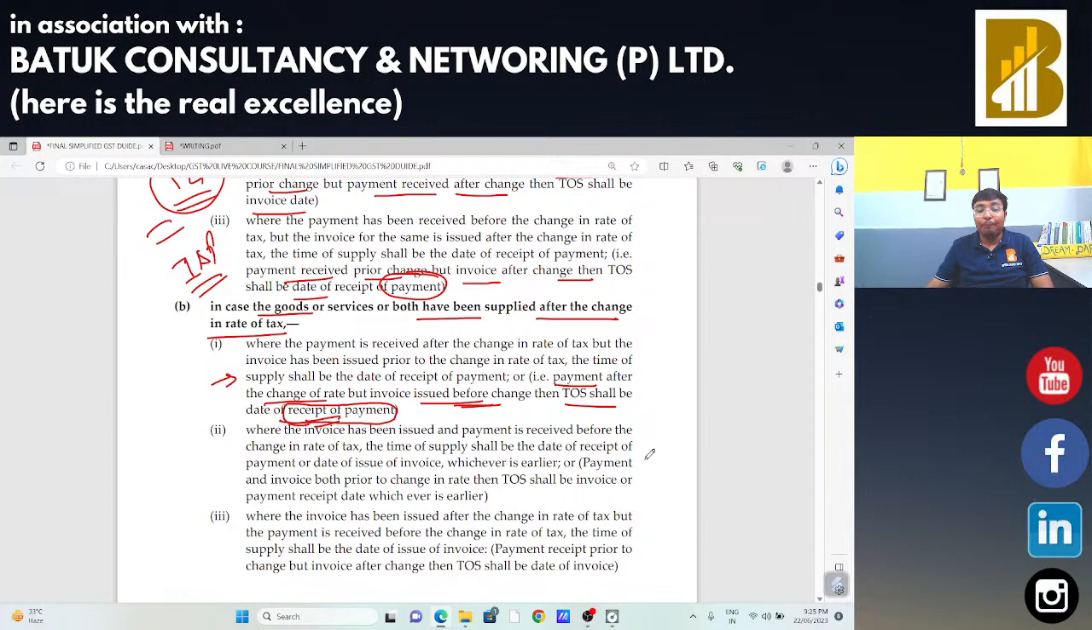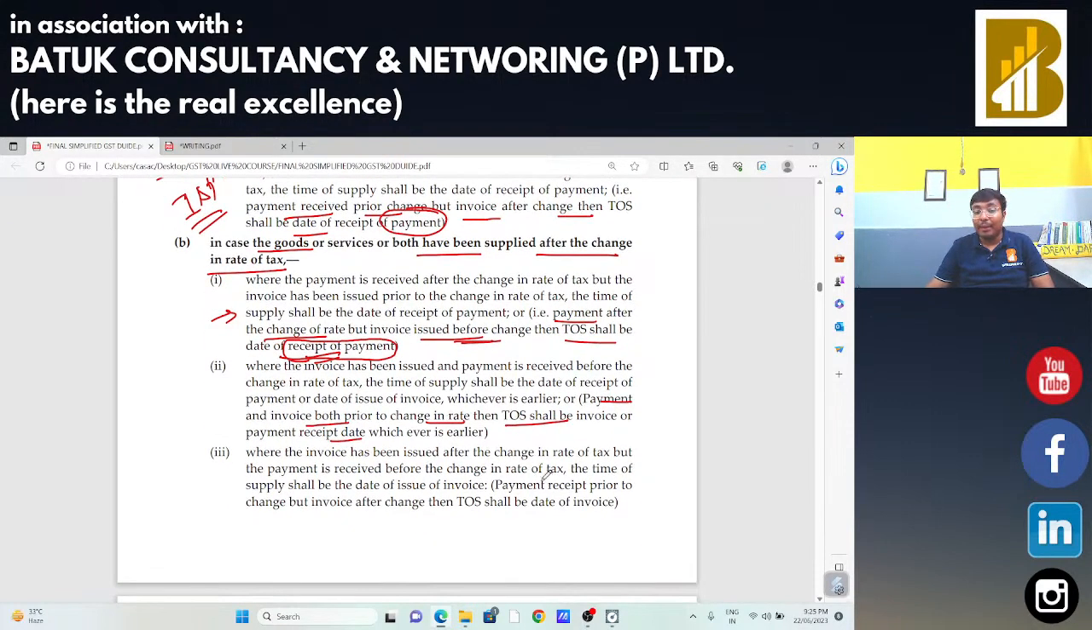Next, when payment and invoice are both prior to the change in rate, in that case time of supply will be invoice or payment whichever is earlier. If both happened earlier, the invoice was issued earlier and the payment was made earlier, in that case the supply is confirmed, hence the old rate should be applicable. Hence the provision is invoice or payment whichever is earlier.